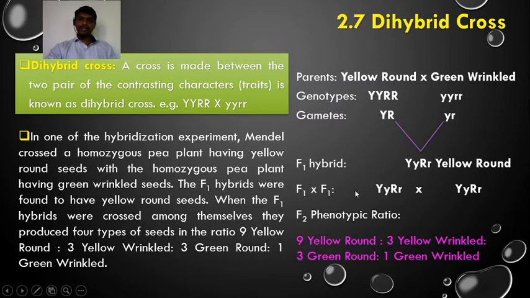When the F1 hybrid is selfed, this capital Y, small y, capital R, small r is written two times. It is crossed with capital Y, small y, capital R, small r. So we get combinations of 16 individuals in the F2 generation in the ratio of 9:3:3:1. So this cross is called a dihybrid cross. A cross made between two pairs of contrasting characters or traits is known as a dihybrid cross.